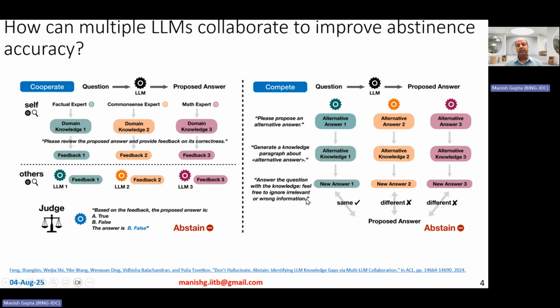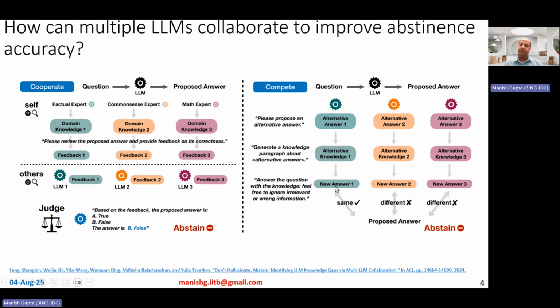Feel free to ignore irrelevant or wrong information. So you take this knowledge, you take the question, and you again ask the large language model to answer the question in the light of this knowledge that I'm providing you. It's sort of RAG, but the paragraph is generated using the other large language model rather than actually being retrieved from somewhere.